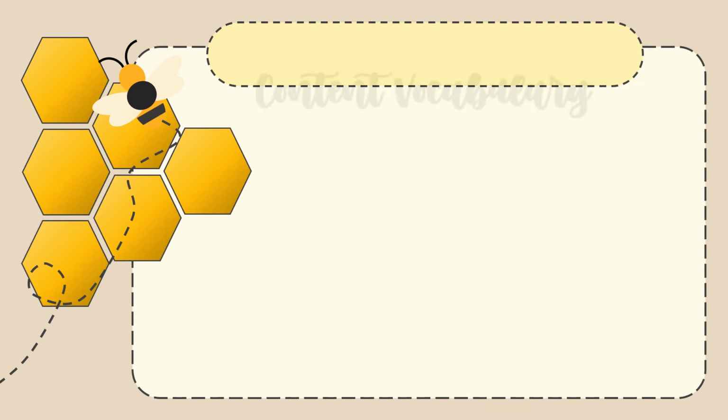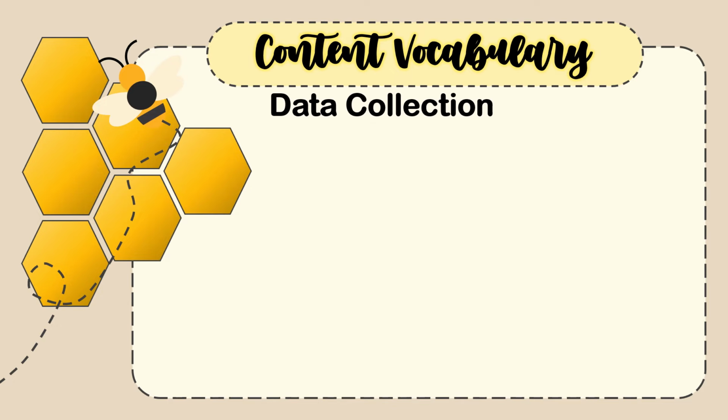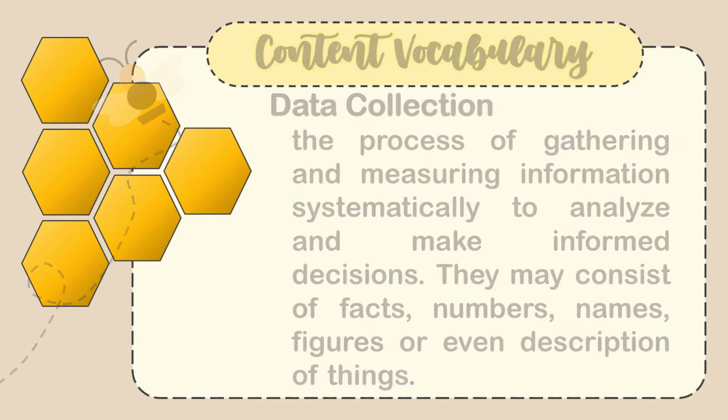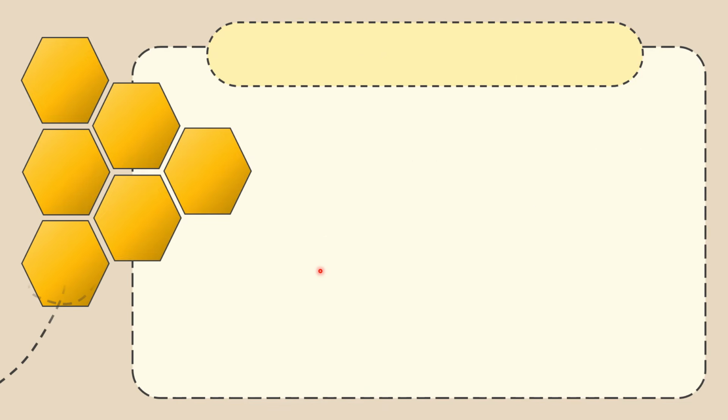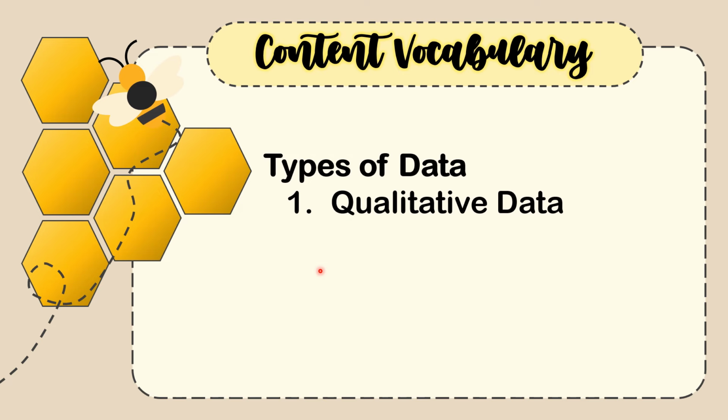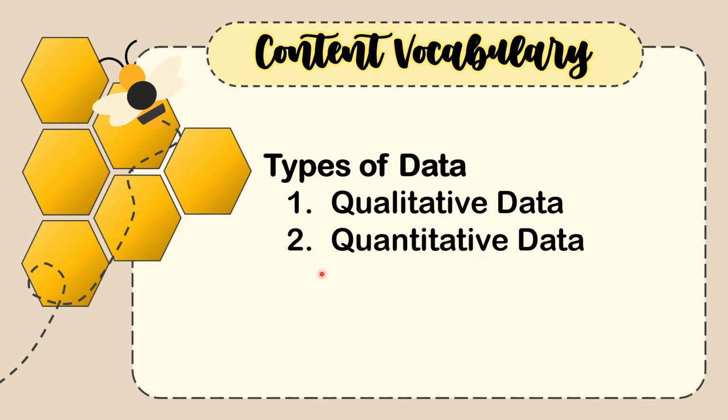And with those questions, it leads us to our topic, data collection. Data collection is the process of gathering and measuring information systematically to analyze and make informed decisions. They may consist of facts, numbers, names, figures, or even descriptions of things. There are two types of data. The first one is what we call qualitative data, and the second one is quantitative data.